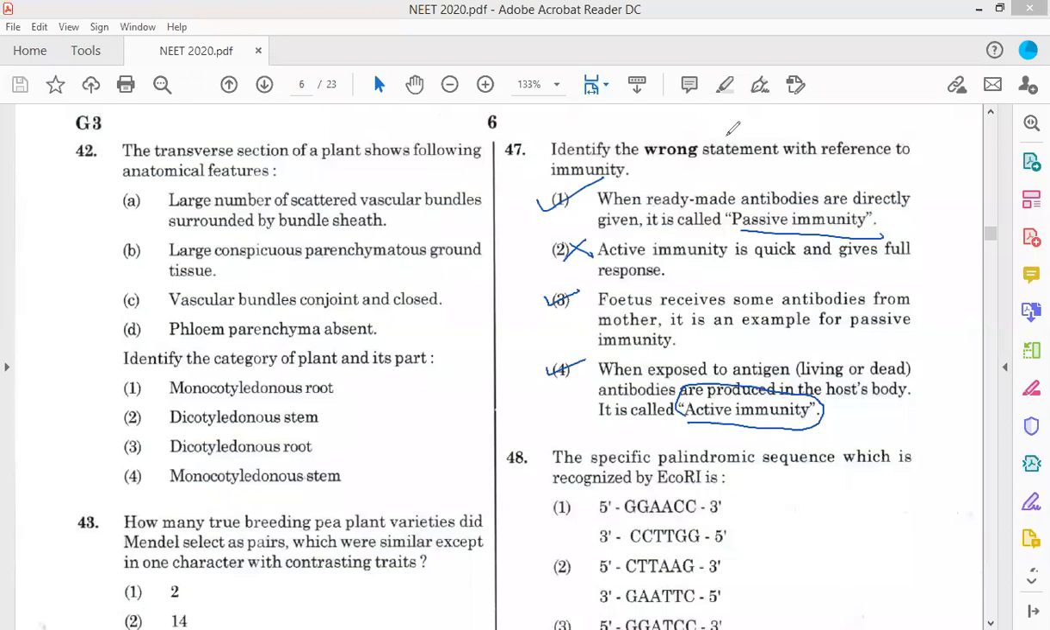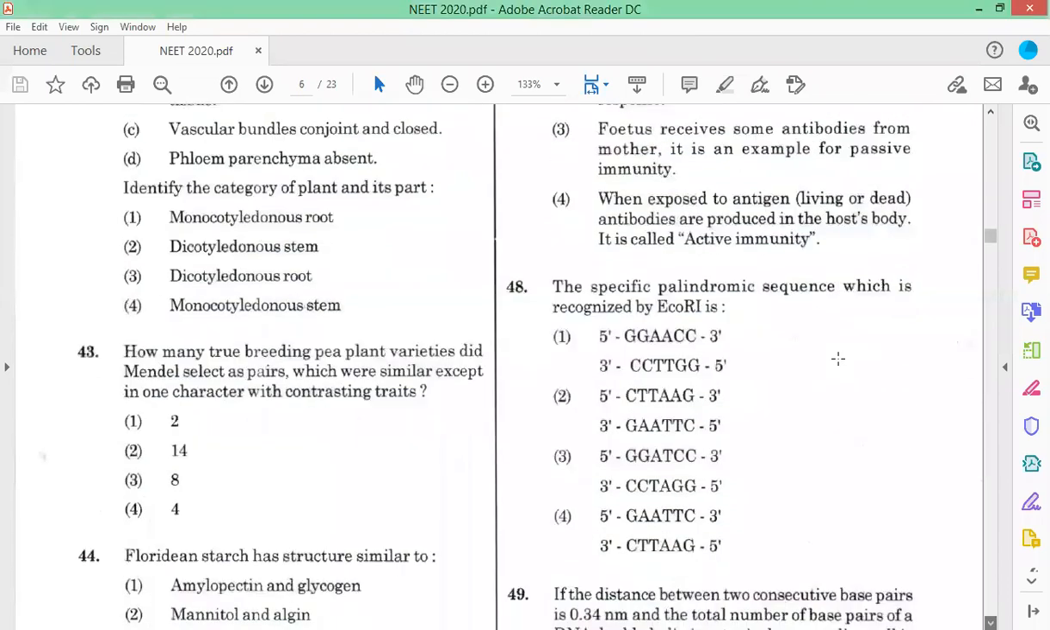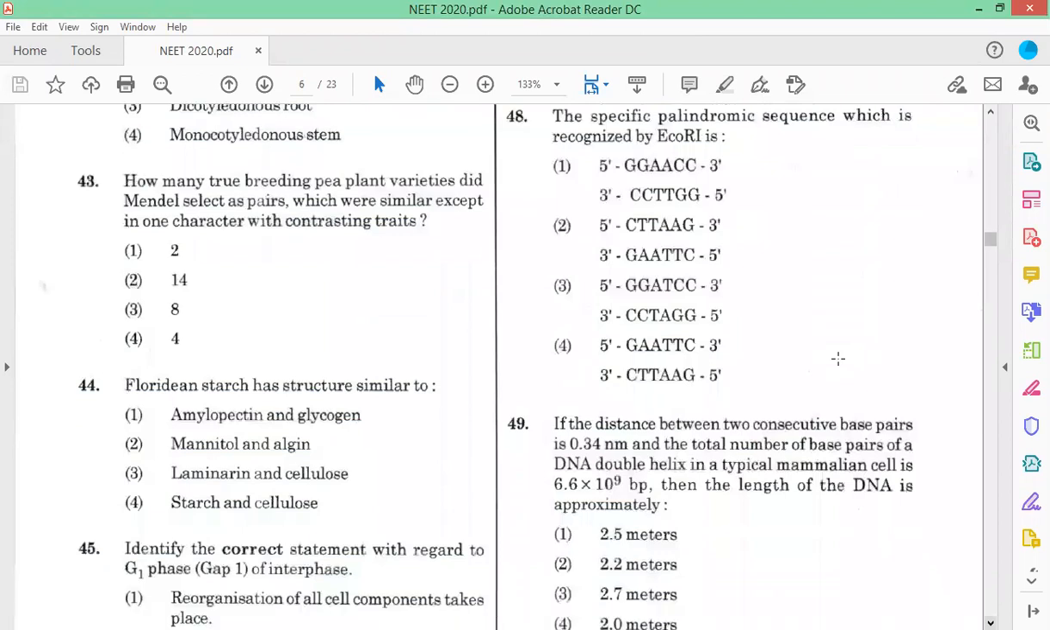Now coming to the next question. Which of the following is the specific palindromic sequence recognized by EcoRI? We know that palindromic sequences are those which can be read head to tail in the same direction. EcoRI recognizes GAATTC, and if you read it from either direction, it is GAATTC. So option 4 is the correct answer.